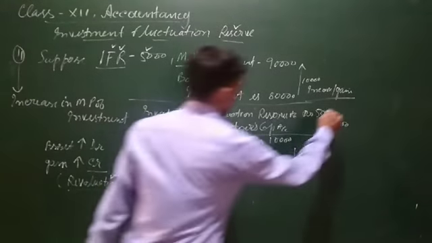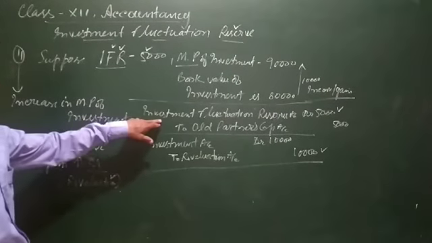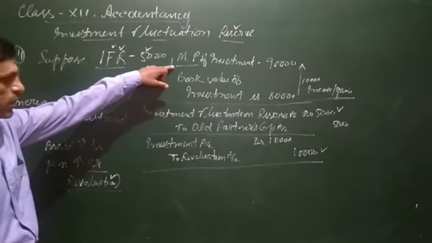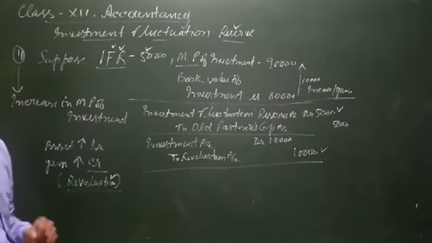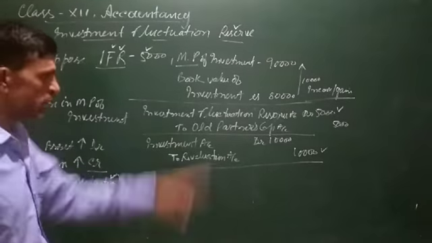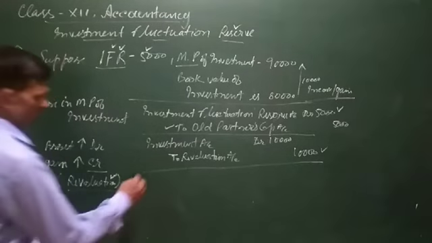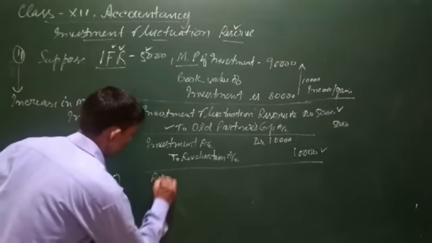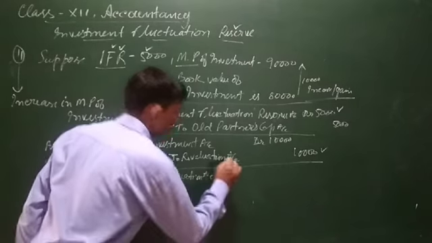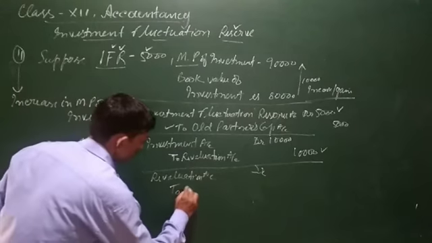In the first case we transferred the whole amount of the reserve, because the reserve was unutilized at the time of admission of a partner because of the increase in the value of investment. So 5,000 has already been transferred to the partners' capital account. Now this gain of 10,000 will also be transferred to the old partners' capital account in the old profit sharing ratio. The entry for that will be: revaluation account will be debited.